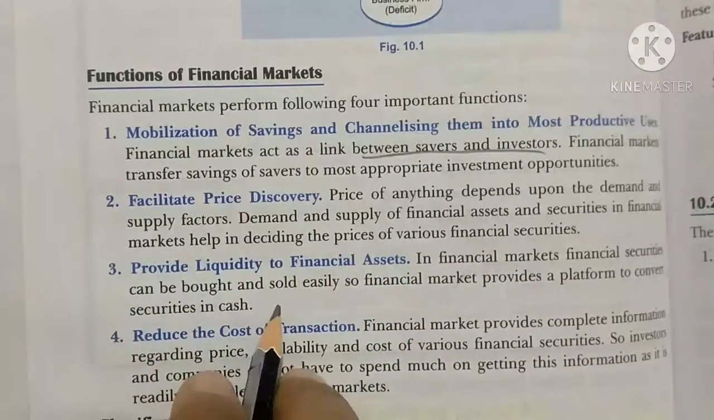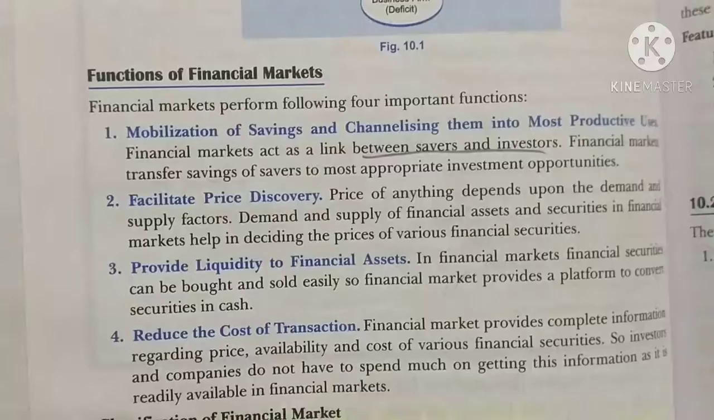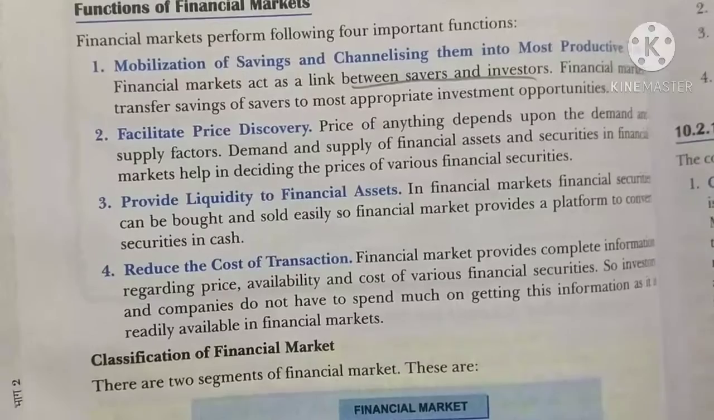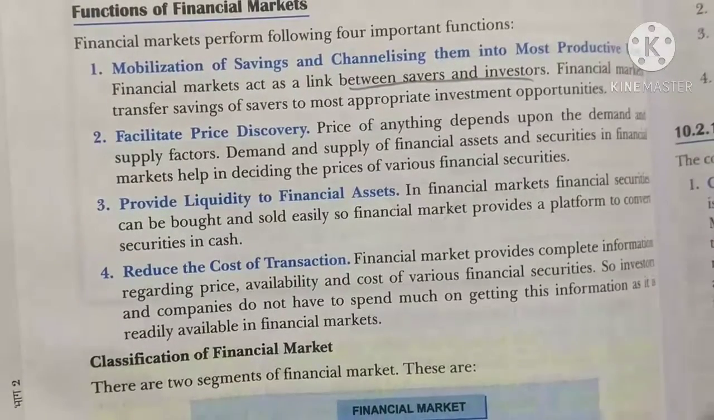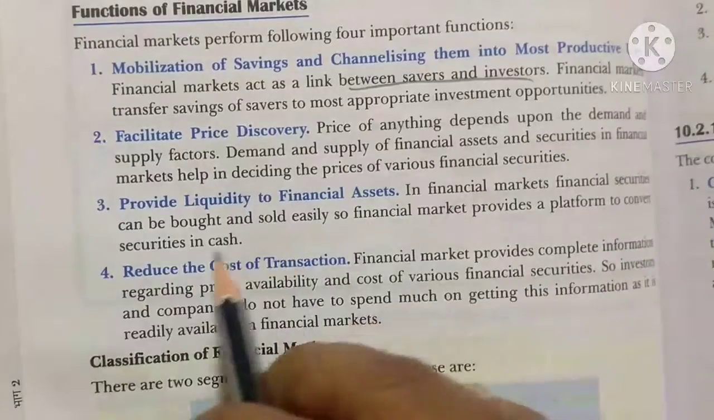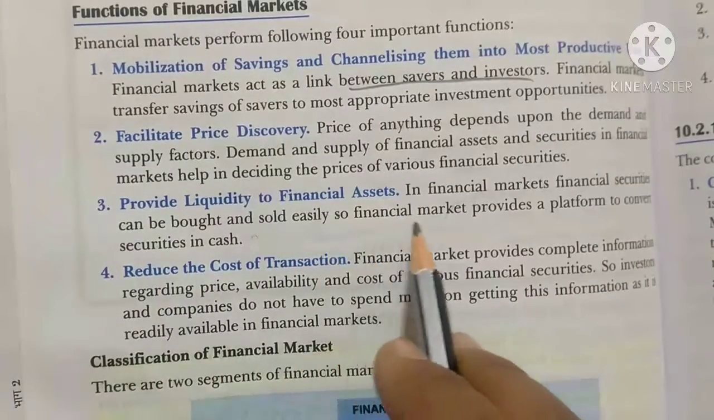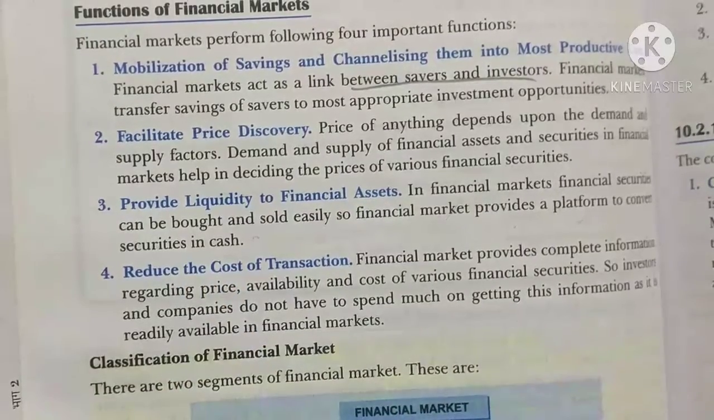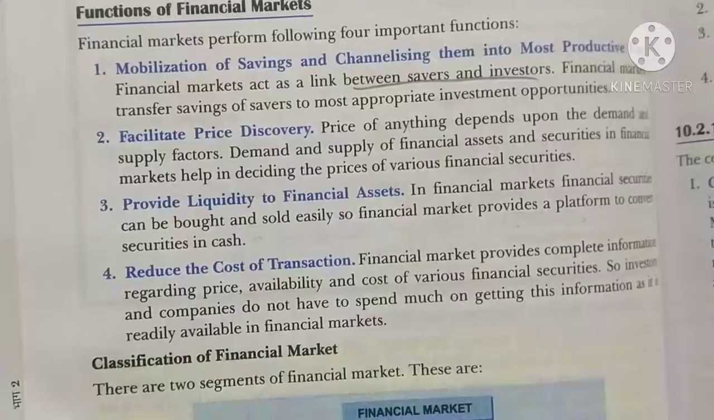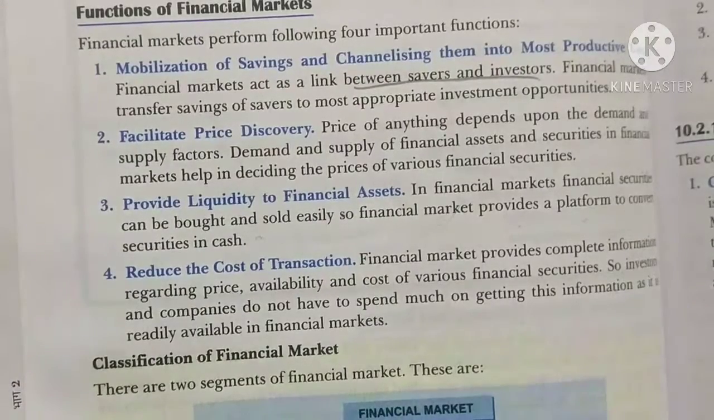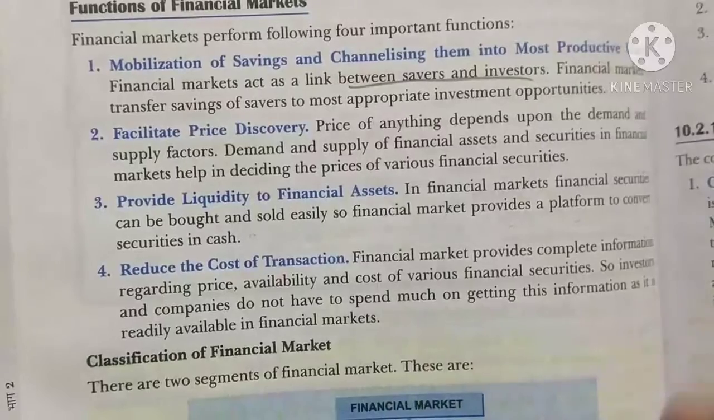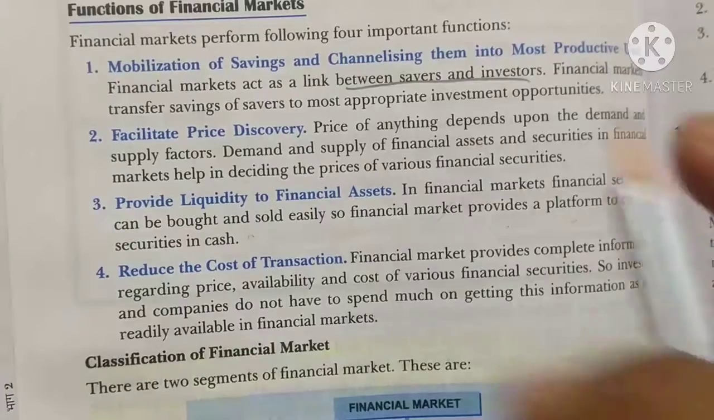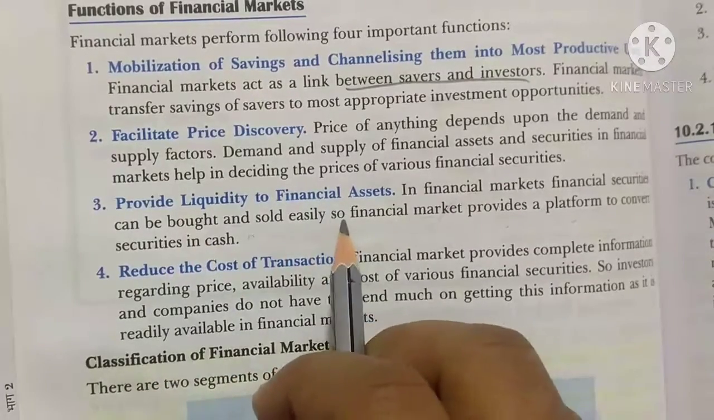Then comes provide liquidity to financial assets. It means in financial markets we can buy some assets, and we can sell our assets in order to get cash. So they can be bought and sold easily, so financial markets provide a platform to convert securities into cash. We can sell when we are in need. Suppose we have surplus money, we can buy securities. When we are in need of money, we can sell these securities in this financial market and get cash in return. So they are providing liquidity to financial assets.